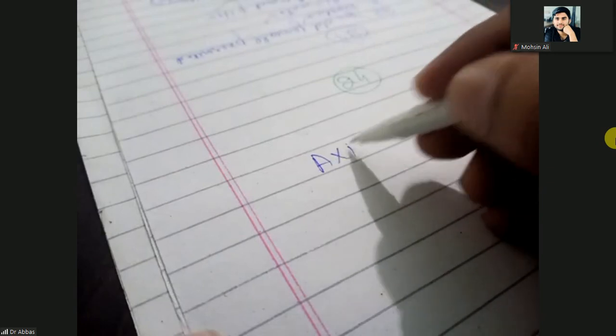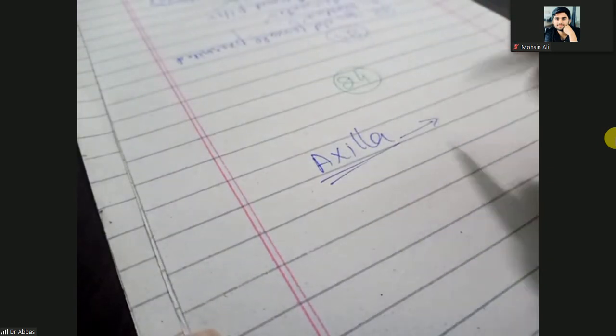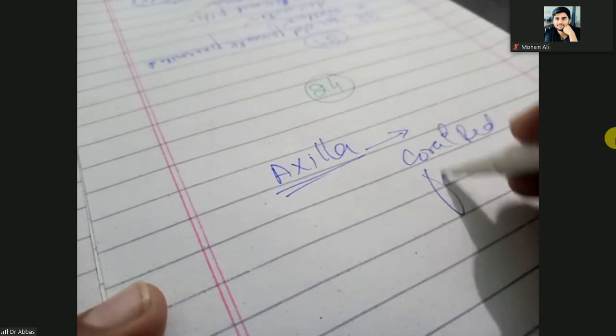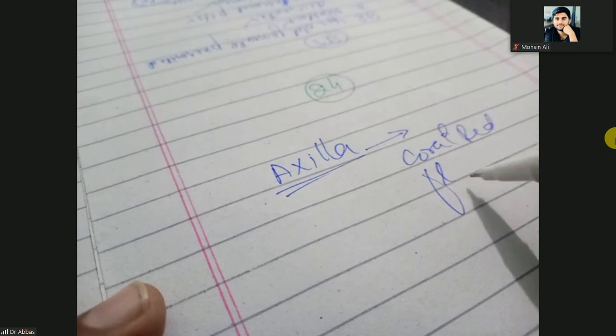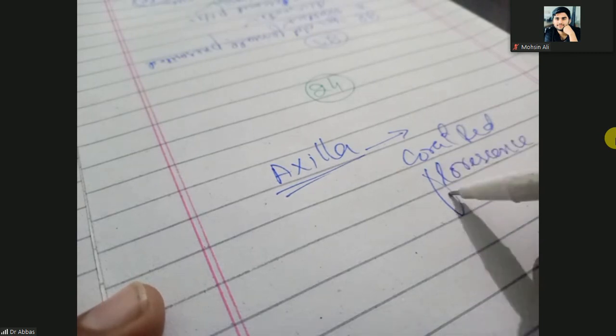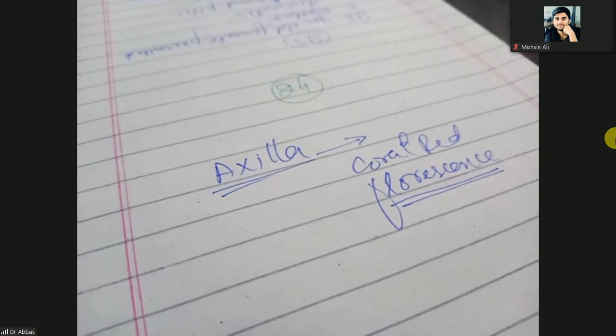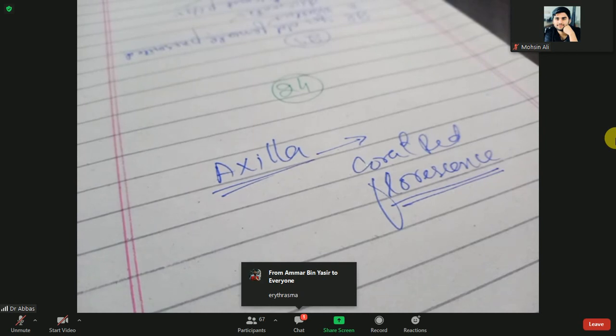Okay. So on the Woods lamp examination, you feel the axilla has coral red fluorescence. When the axilla has coral red fluorescence, what is your diagnosis? On the basis of the examination, when the Woods lamp examination shows a coral red fluorescence,